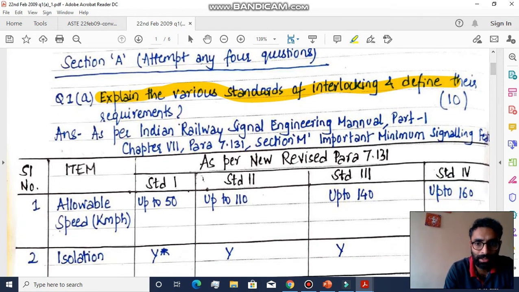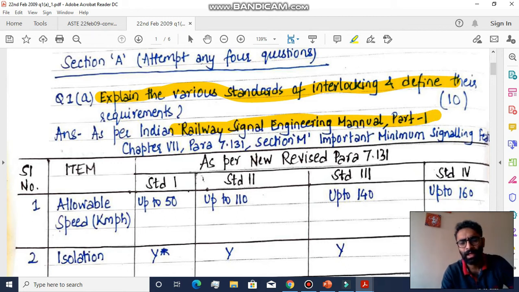As per the Indian Railways Signal Engineering Manual Part 1, very, very important, it has been recently updated as far as I know, Part 1, Chapter 7, Para 7.1.3.1. If you quote the Signal Engineering Manual or some other official manuals that are there for us, then be sure to get additional good marks or grace marks for this, because we have to work under these rules, and if we remember these rules and write them in our answers, surely it's going to make a great impression on the examiner.